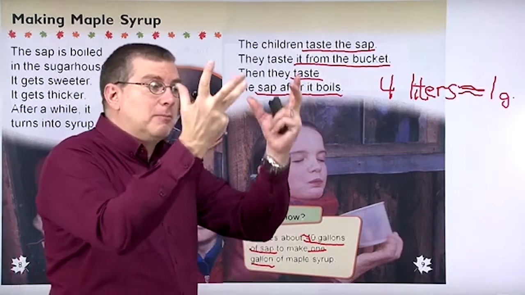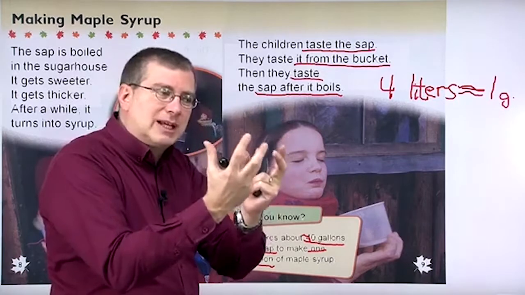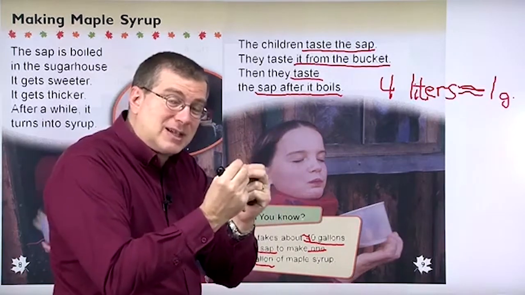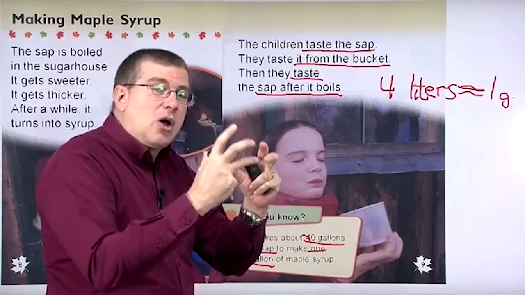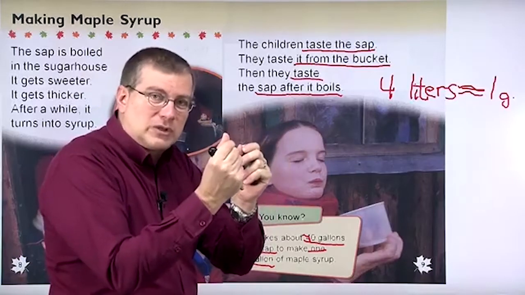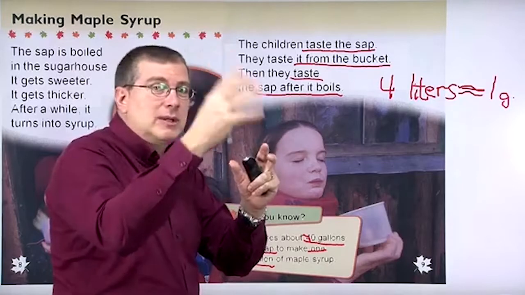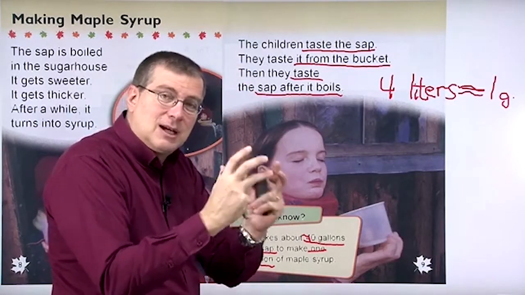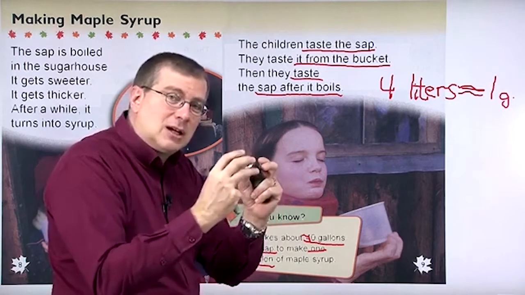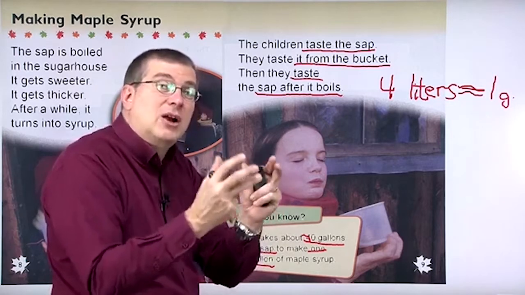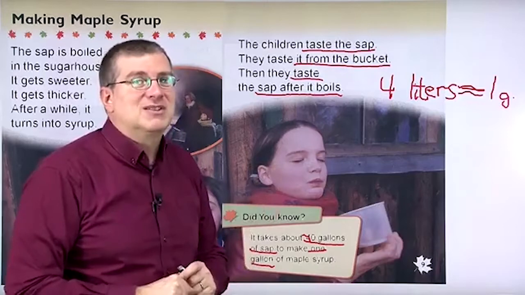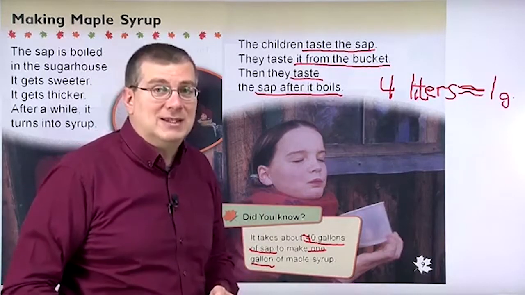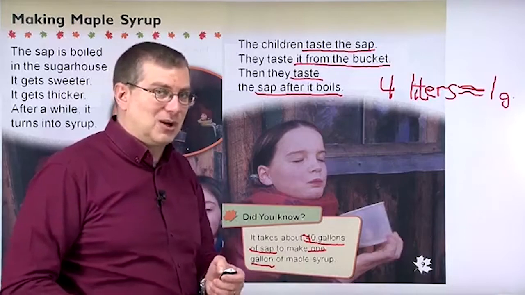So you think about it, it boils, and as something boils, it gets smaller and smaller, but it also becomes thicker. If there's something inside it, it's not just water. All the solid parts of the sap, they don't go away. They get smaller and smaller in that liquid, and they get more and more thick, and that's why syrup is thick. But at the same time, it also gets sweet, and it's delicious afterwards, okay?